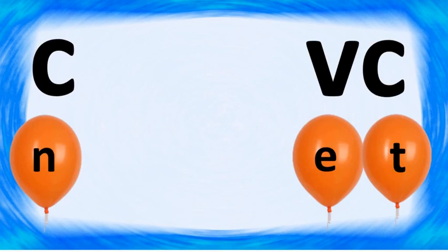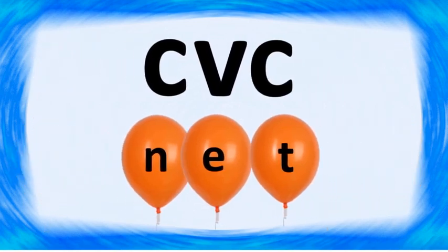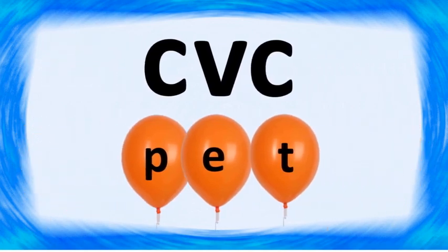The next word is net. Together they make the word net. Look at this image. This net helps us to catch fish. Pet. Together they form the word pet. What does pet mean? Pet refers to an animal which we can keep with us in our home. Look at the image of this cute pet.